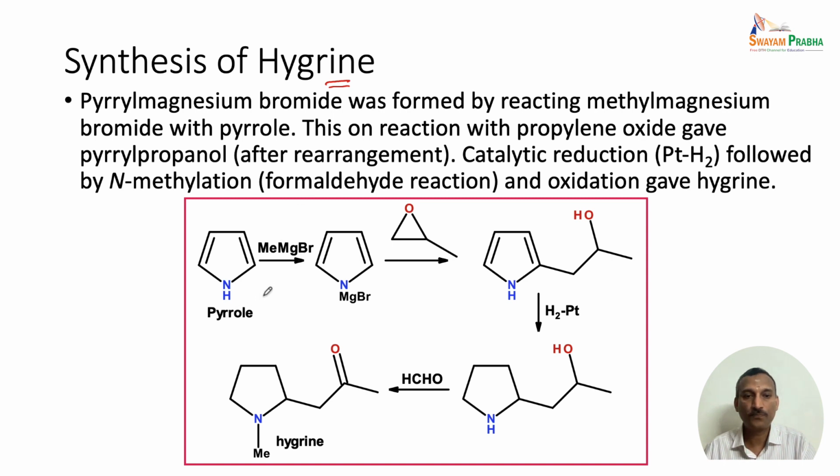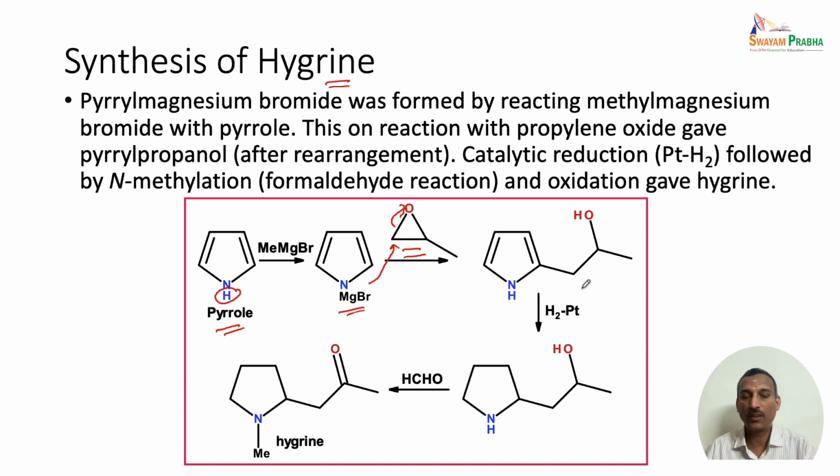So here pyrrole is reacted with methyl magnesium bromide to give the pyrryl magnesium bromide. The hydrogen is replaced and we end up with the pyrryl magnesium bromide, and this is reacted with propylene oxide. When it reacts with the propylene oxide, this attacks this particular carbon and this opens up towards oxygen. So we end up with the compound as shown here.